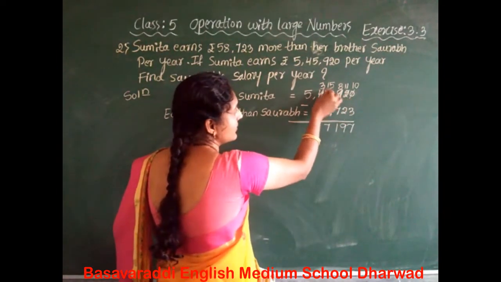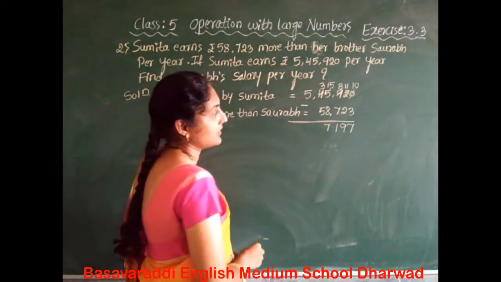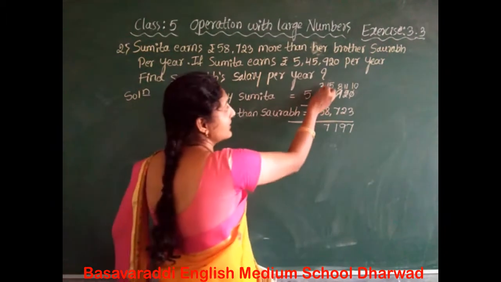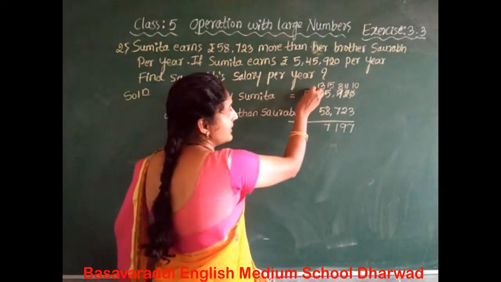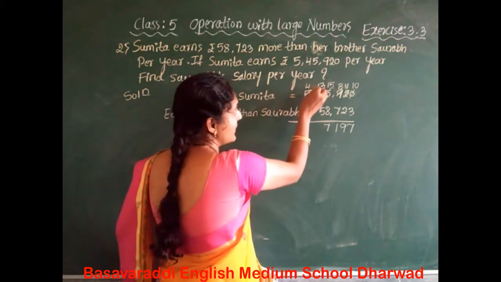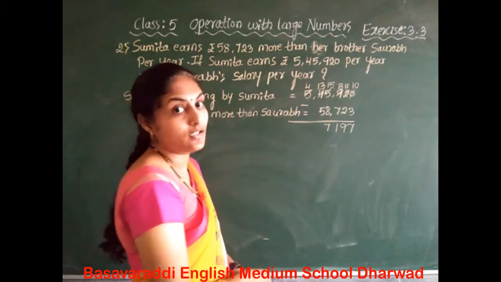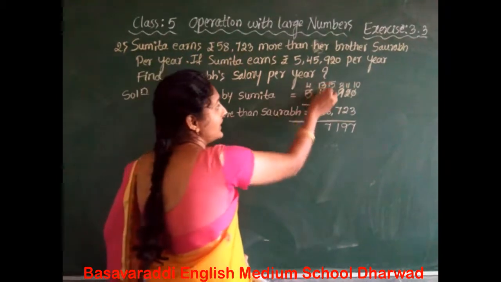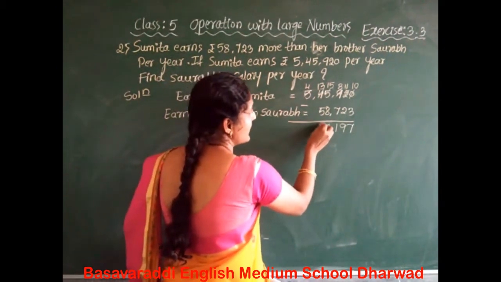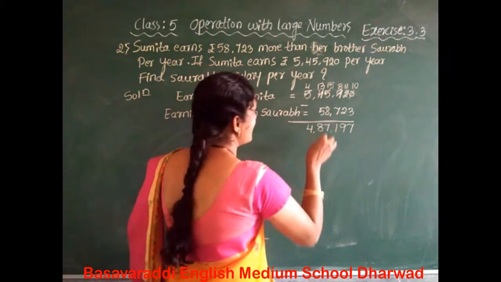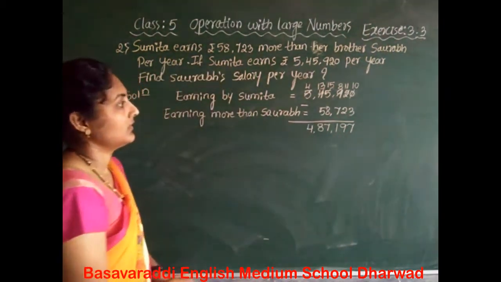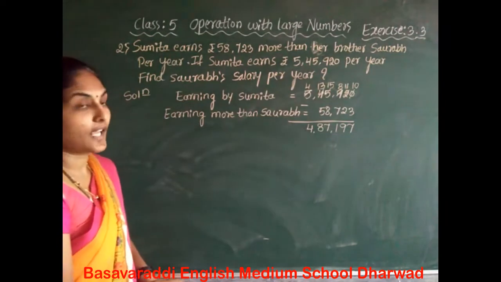Again we subtract the 10,000s column, 3 minus 5 not possible. So it becomes 13. The lakhs place decreases here. Why? Because we regroup the lakhs and 10,000s place. 13 minus 5 is 8. The 4 as it is. This much is Saurabh's salary here.